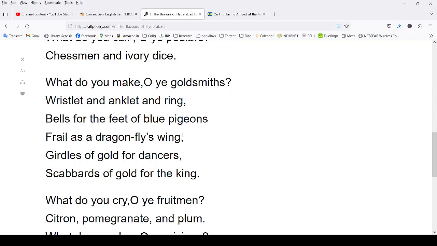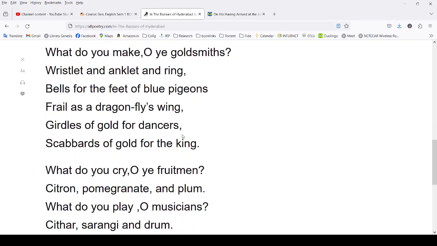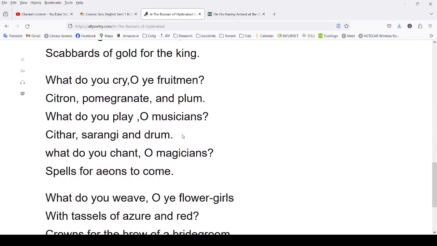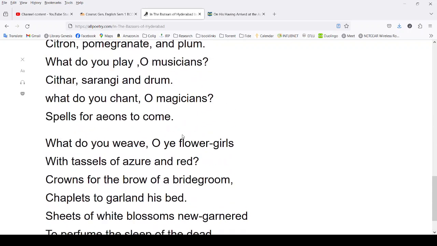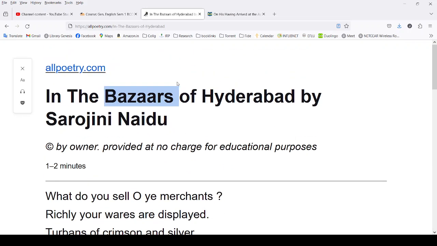Though it was considered civil disobedience to go against the government and buy and sell without a license, that was something imposed by the British, and as a response, in a covert way, Sarojini Naidu writes this poem to politically unsettle the British government and promote our own culture and markets in Hyderabad.